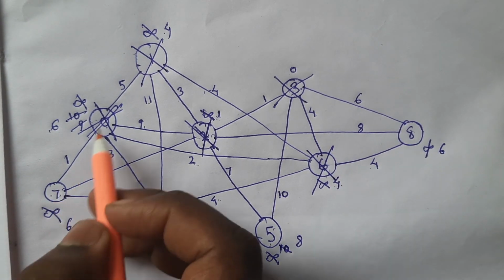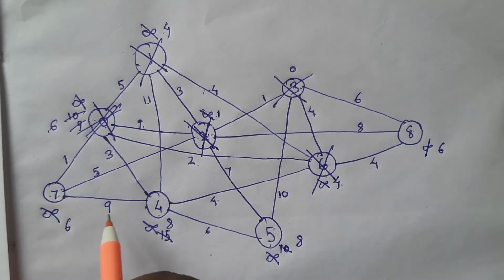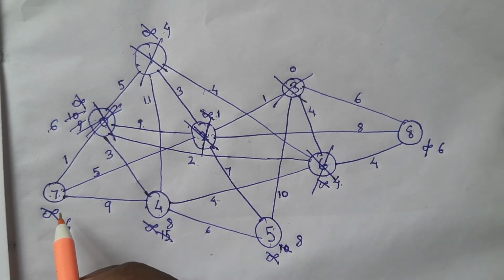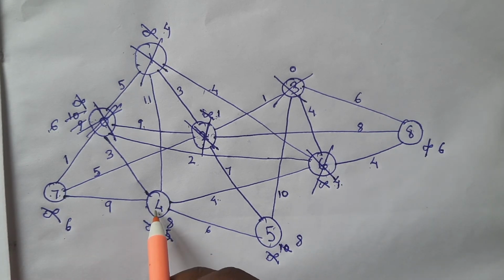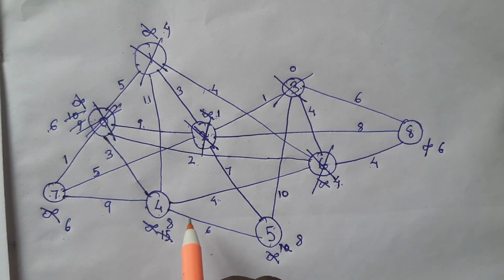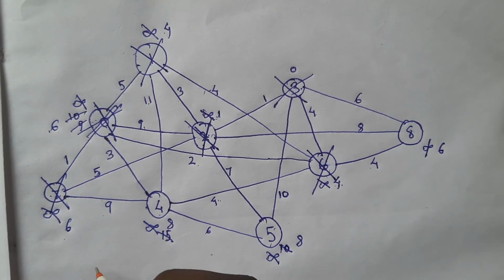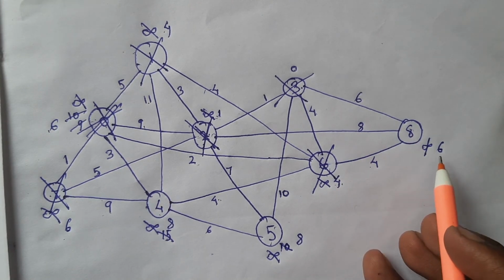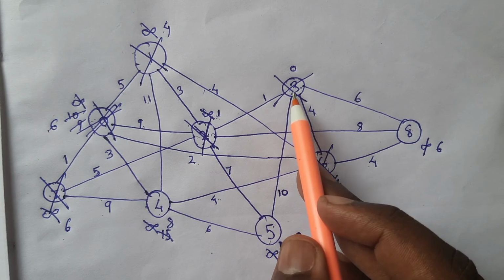From 7, 0 is already visited, 2 already visited, 4 not visited. So the cost to reach 4 is 6 plus 9. 6 plus 9 is 15. 15 is higher than 8. So no need to change. So 7 is also visited. And then we have 8, again 6. The cost to reach 3 is visited. We don't need to check for that.